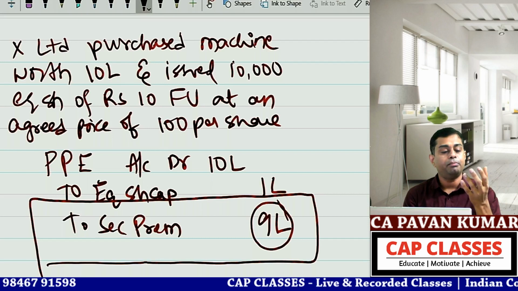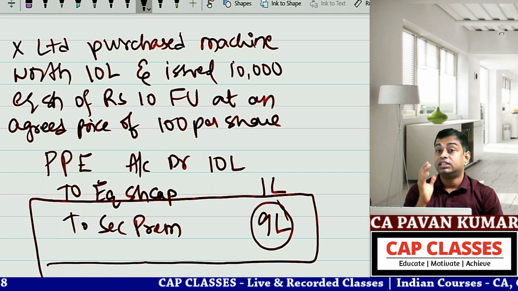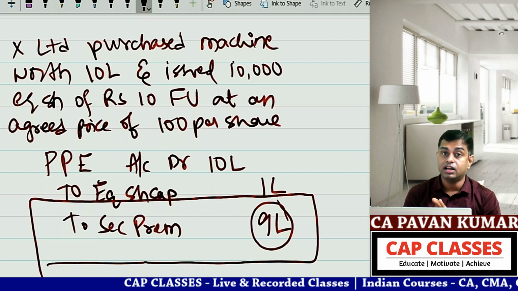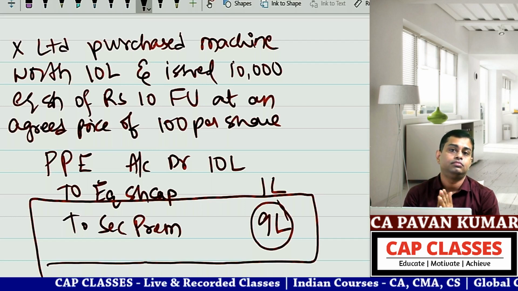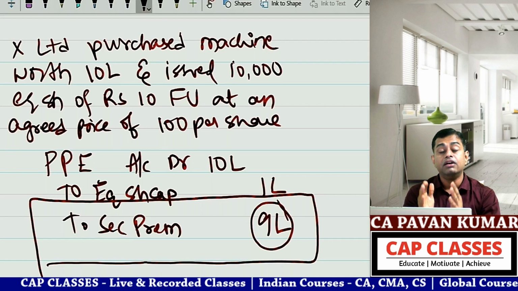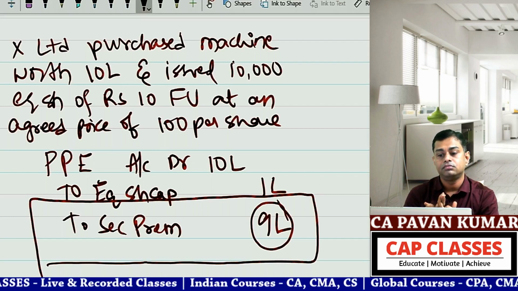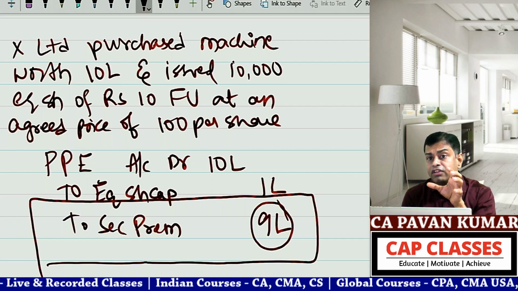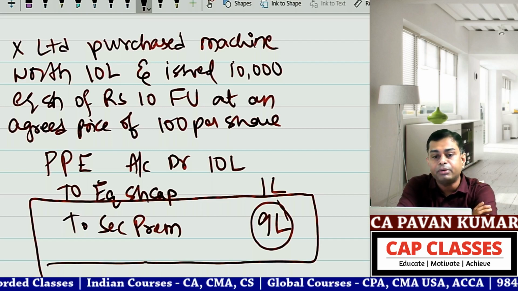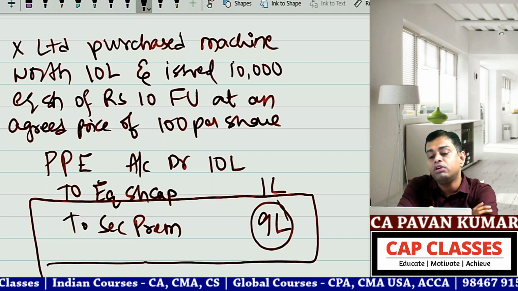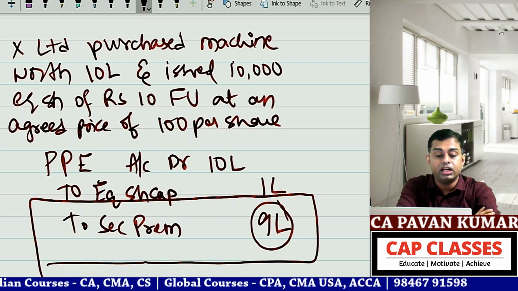That means the Companies Act said security premium you can use. SEBI said, hello, in case of a listed company, you can use security premium account only if it is collected in cash. That means for a listed company, both the Companies Act and SEBI guidelines are to be applied. So for a listed company, you need to verify whether security premium is collected in cash or not. For an unlisted or private company, they can utilize security premium whether it is collected in cash or not. So this is one important thing.